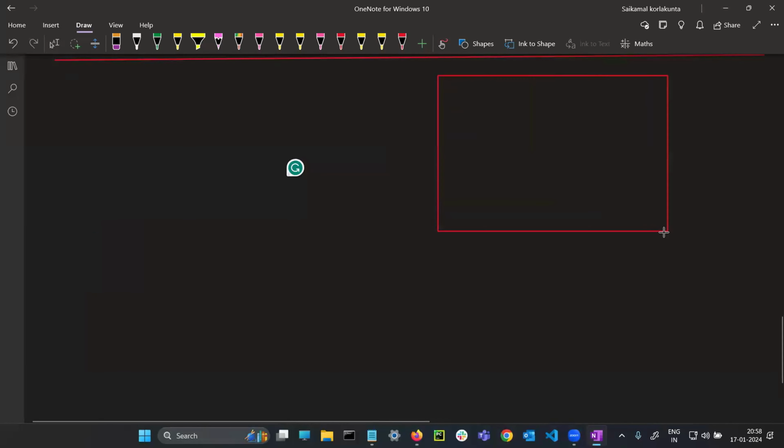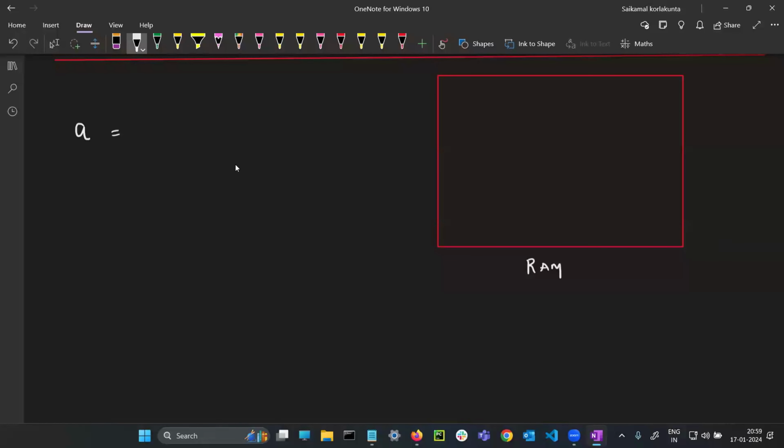So imagine this is RAM. RAM means temporary memory. Here I am writing A equal to 12 and running this particular cell. Once I run this line, how will Python understand? If I run the cell, it takes my input to the Python software. Python will do the right side operation and give it to the left side variable.